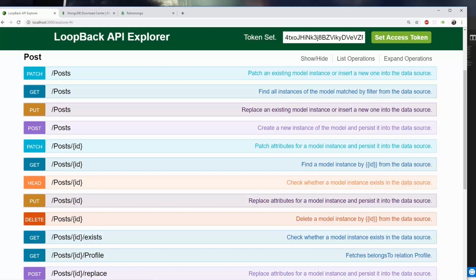So we're going to talk about roles and role mapping and permissions all in the next video. So let's get to that.